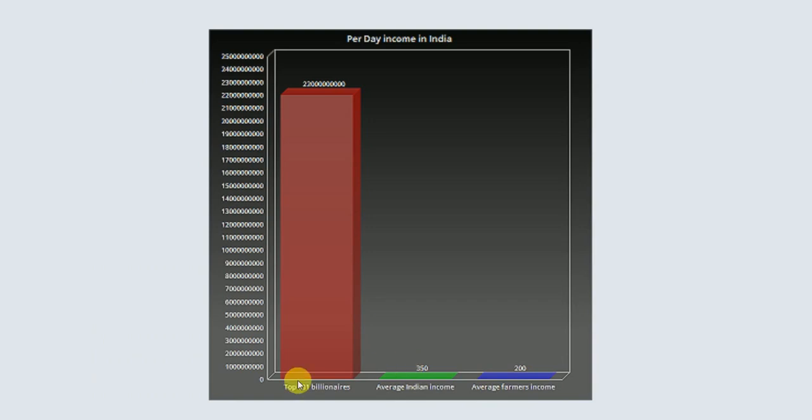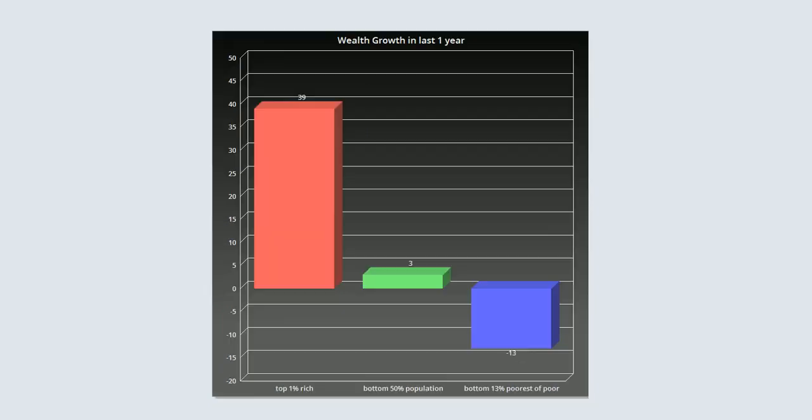At the same time, I think the top 131 billionaires, their daily income is around 22,000 crores. So this is how the top people are gaining much more wealth than the poorer, and it also has a replication effect too.